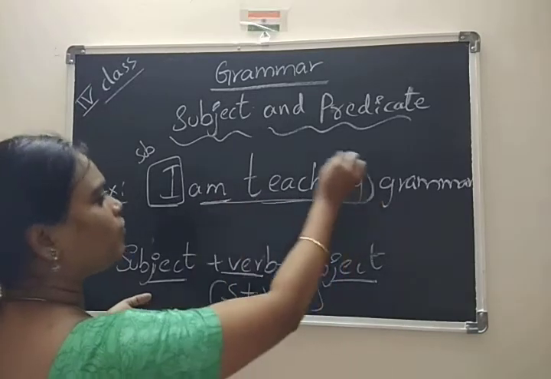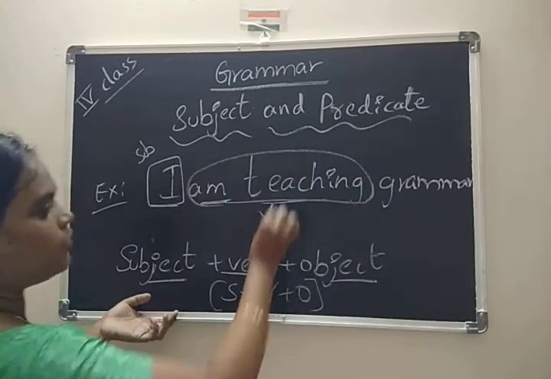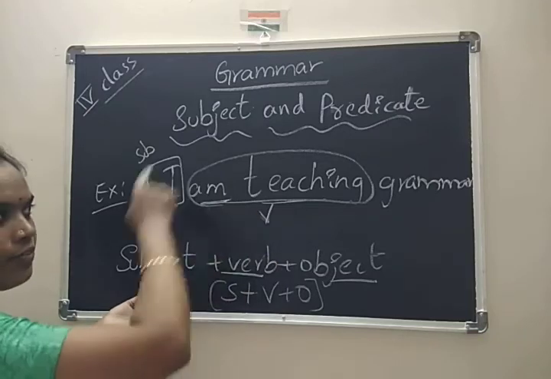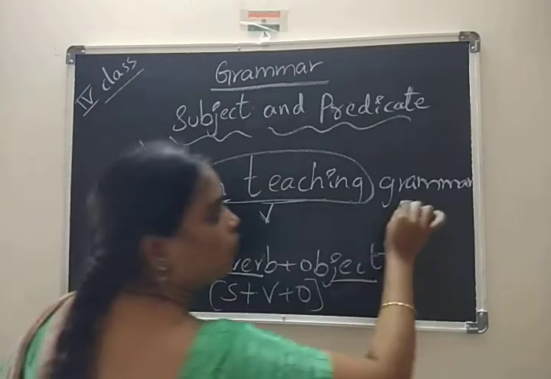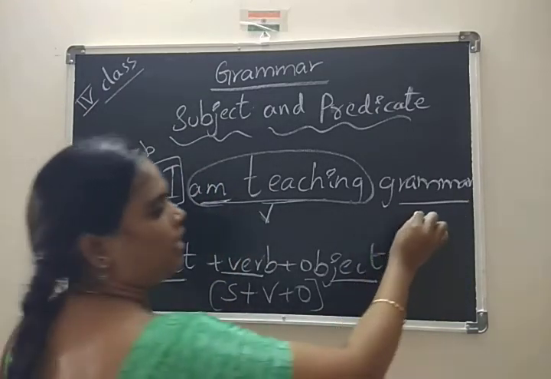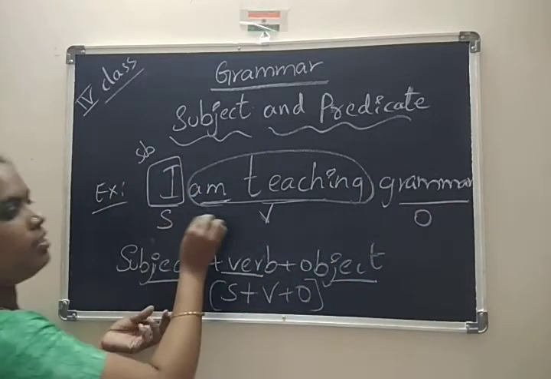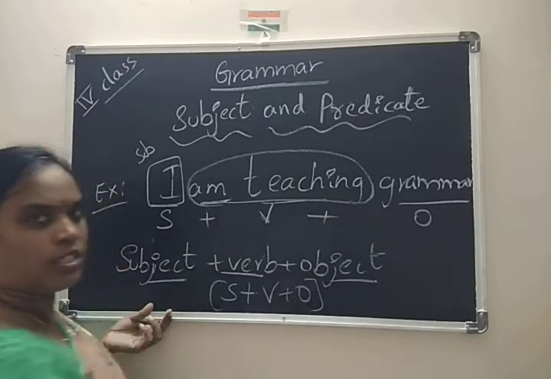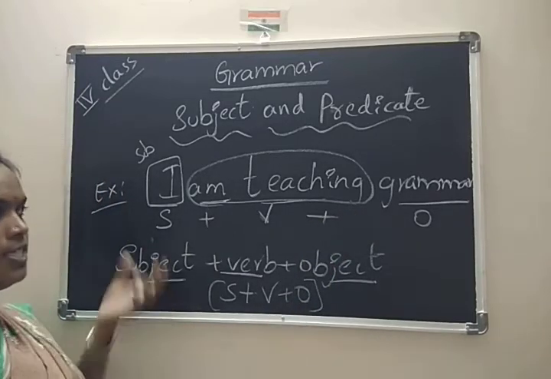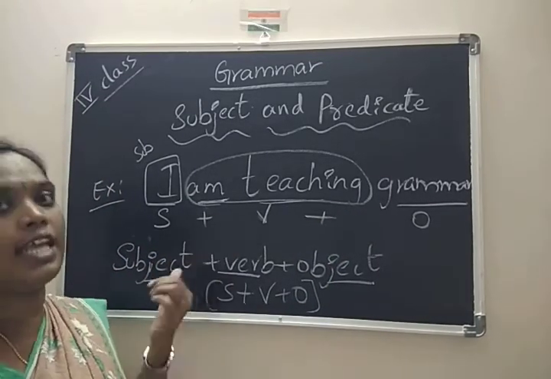So in total we have to consider it the verb. What am I teaching for you? Grammar. That is known as the object. So subject, verb plus object. Is it clear now? Yes, this is the pattern of the sentence in English.